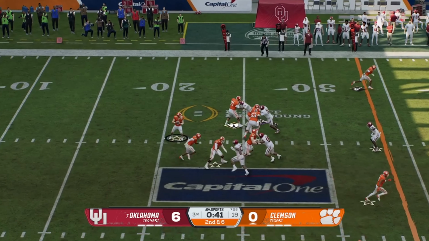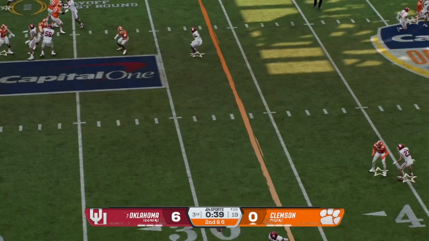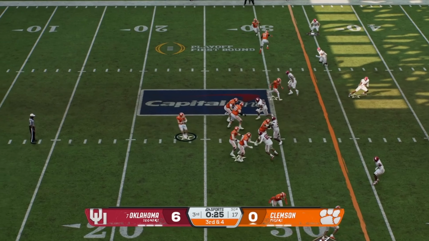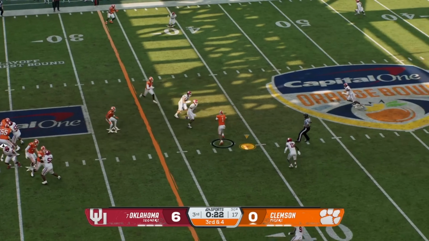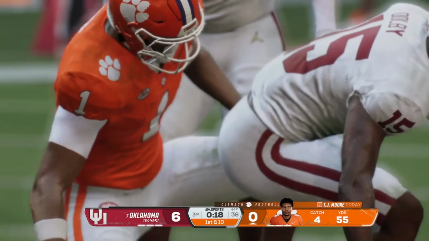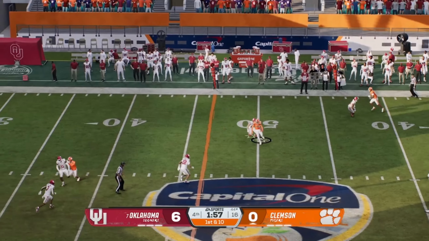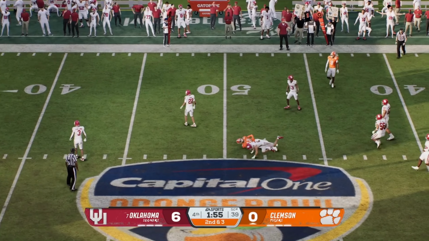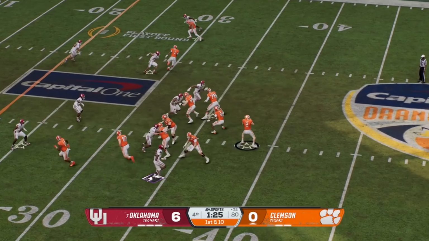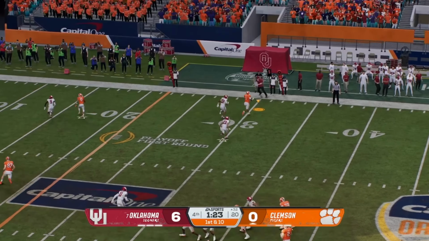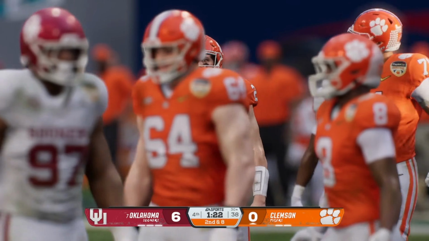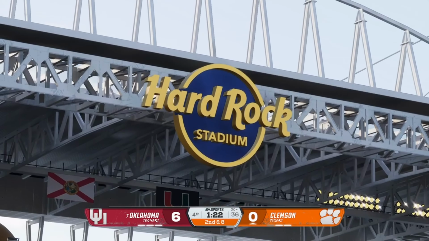Clemson needs to get something going if they want to get back on the board. Luckily, a touchdown would still put them back in the game and probably ahead if they did get that extra point or possibly go for 2. As Clemson now first down, they do got their momentum back, and they're looking is now 2nd and 3 from about midway on the field, as they're now getting closer and closer to that red zone, and they're going to be about there.